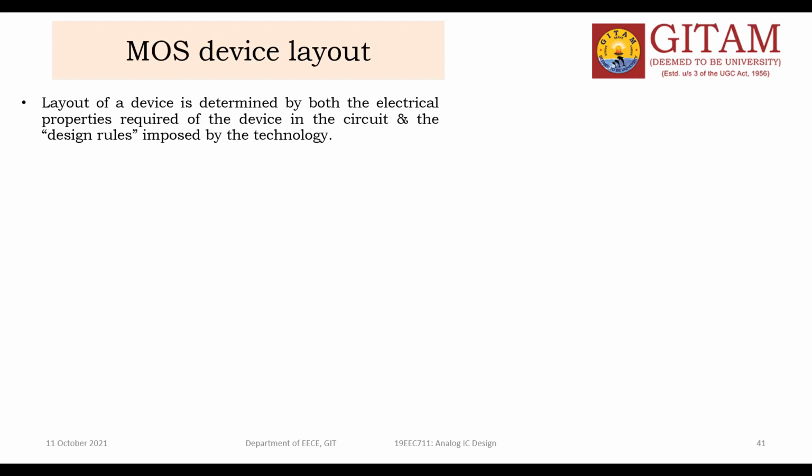Whenever it is required to overlap two layers, how much overlap is required? What is the contact size? What is the wire size? If you go for buried contacts or butting contacts, what are the sizes? We are talking about the minimum sizes, not maximum. Maximum you can put, but you should not, because if you increase the sizes, you cannot get the scaling benefits. So you have a constraint. That's why we talk about minimum values; if you go beyond that, definitely you will get issues.